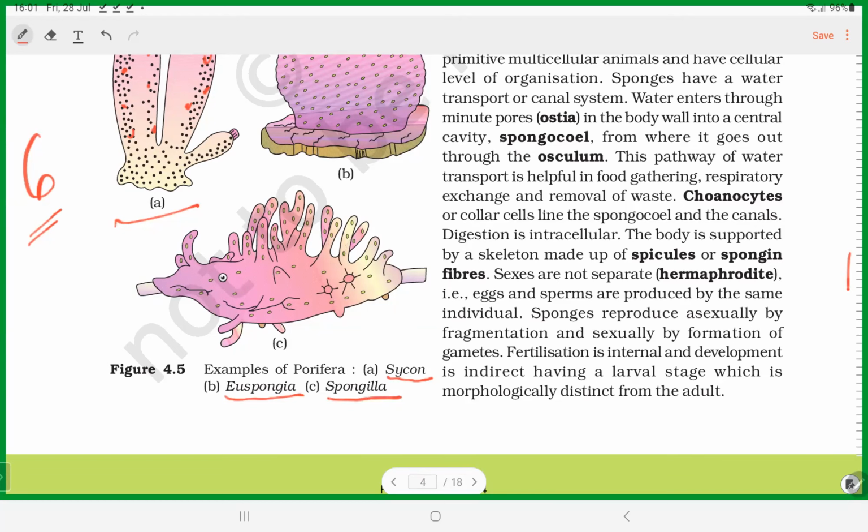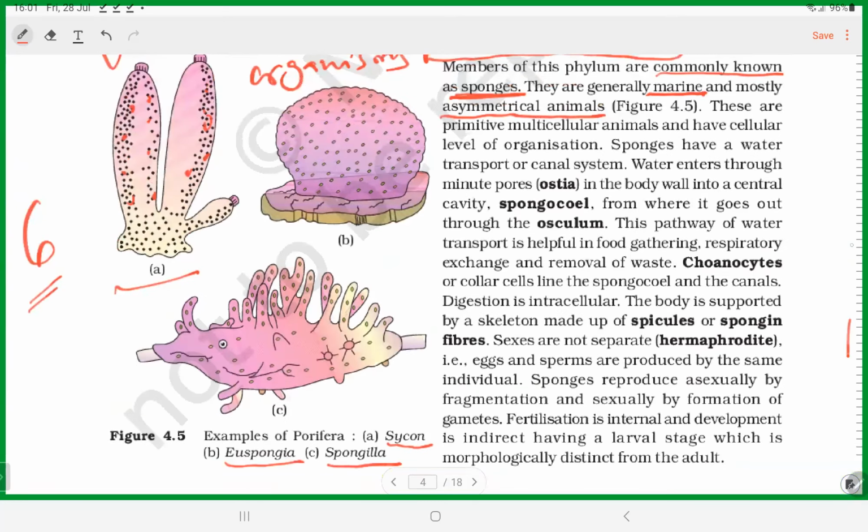Each of the organisms shows a different body pattern. There is no common body pattern. In no way can you get 2 equal halves. They are present in various forms. Body forms are different. That's why asymmetrical.